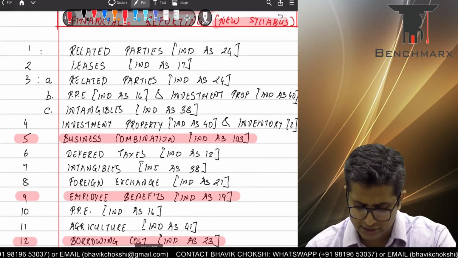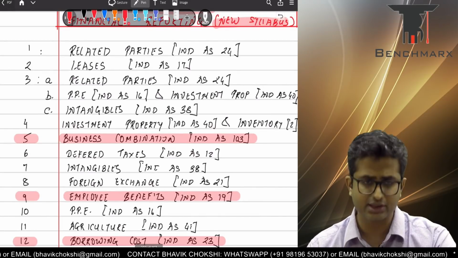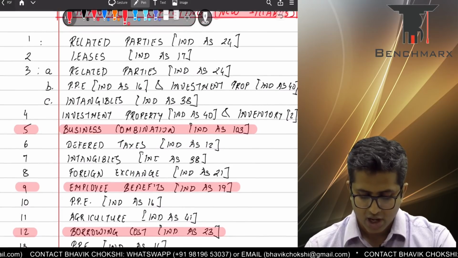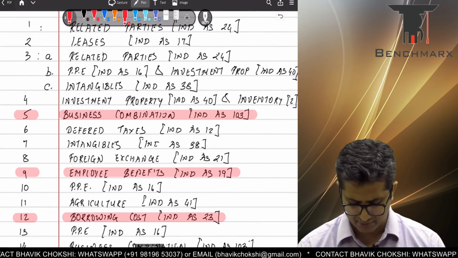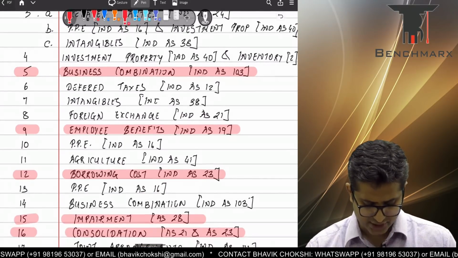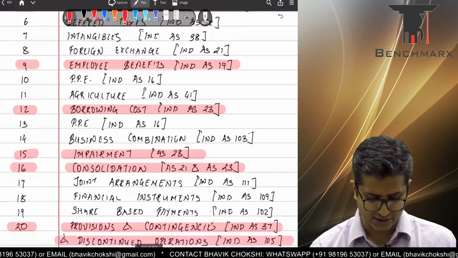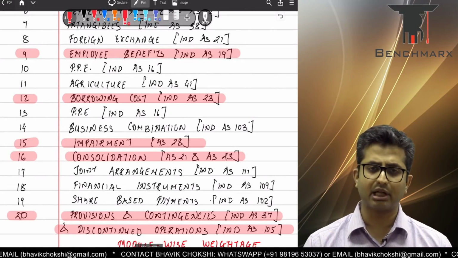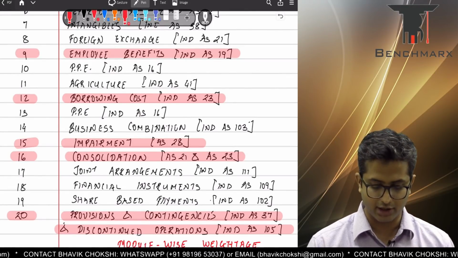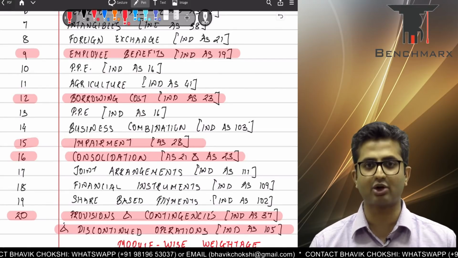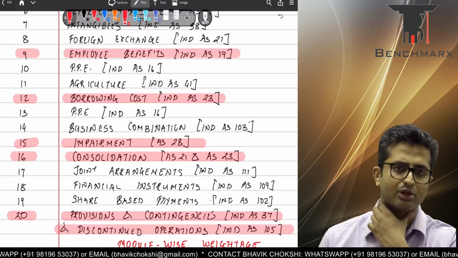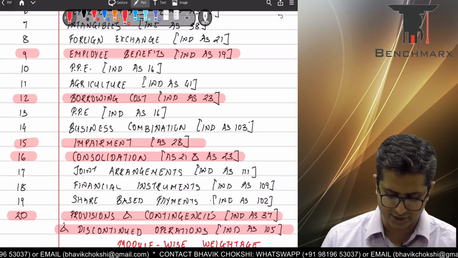So what we have also done is we have outlined the questions, and though all the questions are fairly interesting, the questions which have been highlighted, question 5, question 9, question 12, question 15, question 16 and question 20, these are the questions which I would recommend you to revise specifically. They're based on interesting concepts, quite different from the sums that are covered in your study material. So please do revise these questions.